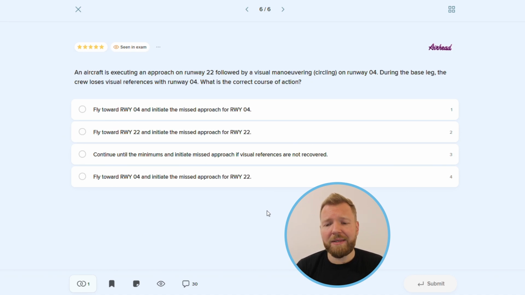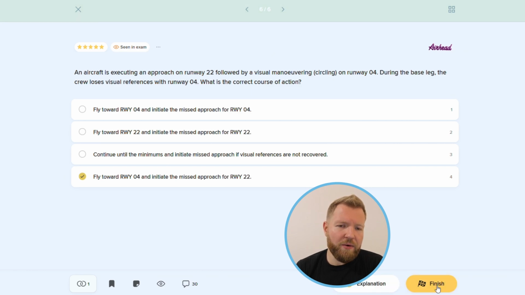In practice, it means that if we perform, let's say, ILS approach for runway 22, followed by circle to land on runway 04, in case of losing visual contact with the runway, we have to follow the missed approach procedure prescribed for ILS runway 22. So the correct answer will be answer number 4. Fly towards runway 04 and initiate the missed approach for runway 22. And this is also a correct answer.